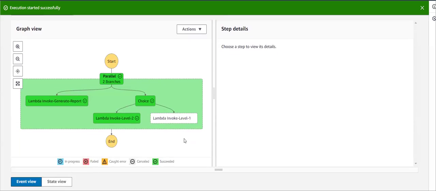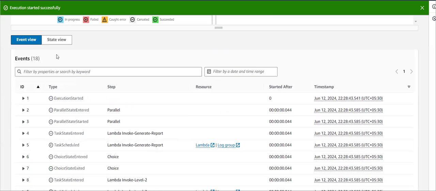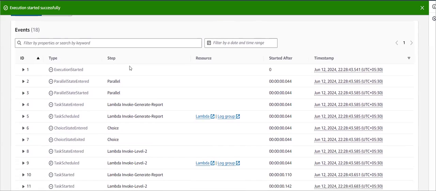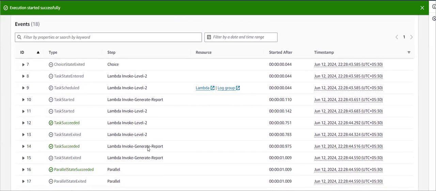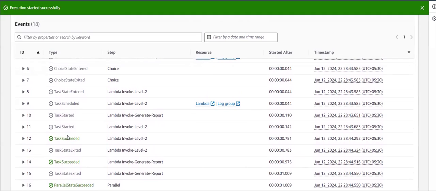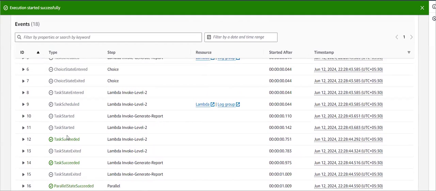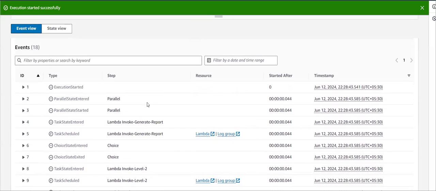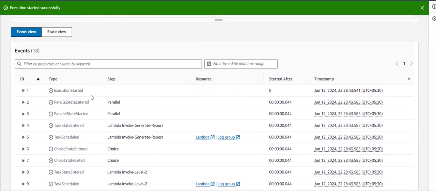Now let's see the event related details. So all these events happened. First the execution was successful and the parallel state was running, and two tasks were done. One task is for generating your report and one task is for level 2 completion. So yeah, that's it. All the things happened.